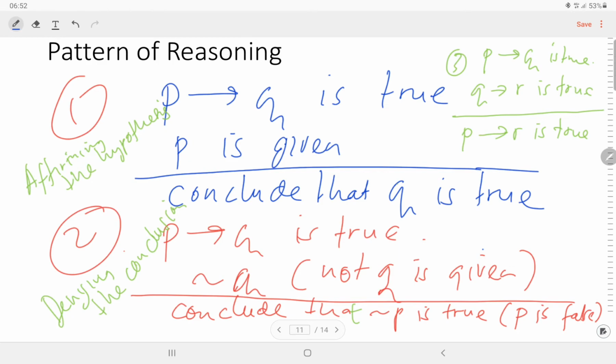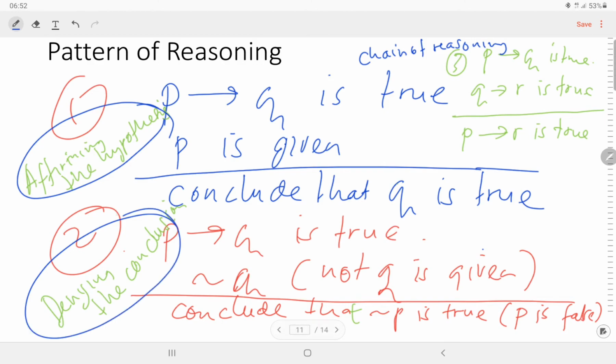We can call this a chain of reasoning. So we have three kinds of pattern of reasoning. The first is affirming the hypothesis, the second is denying the conclusion, and the third is chain of reasoning.